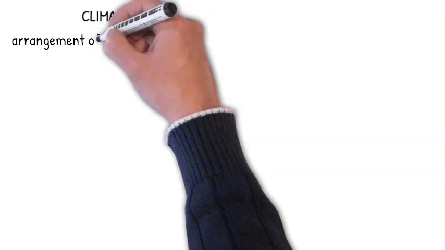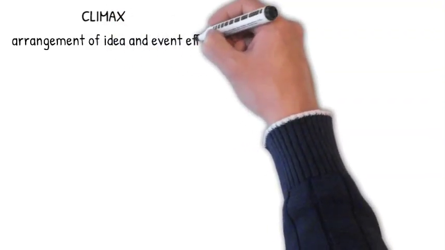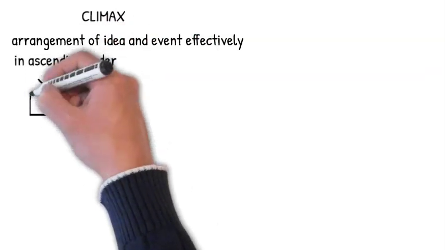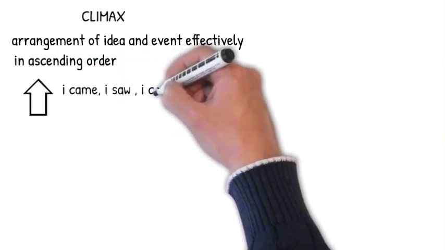Number 7, climax. Climax is the arrangement of ideas and events effectively in ascending order. Examples are: 1. I came, I saw, I conquered.